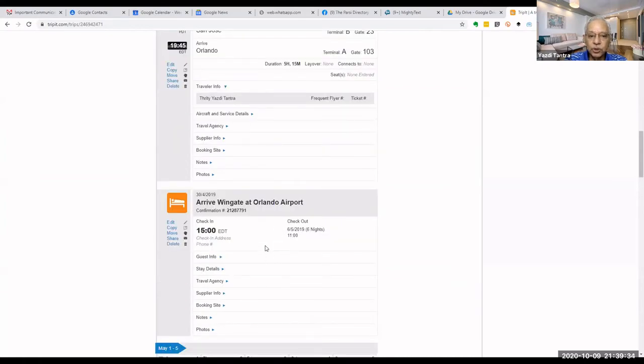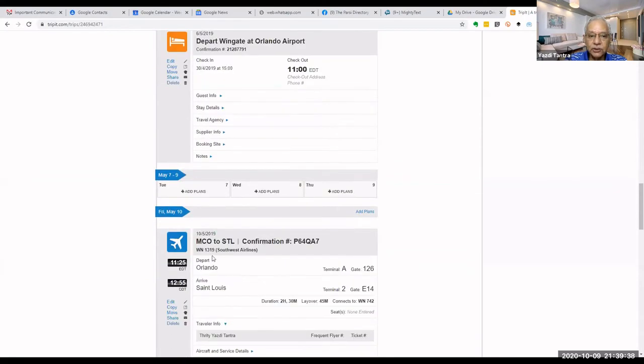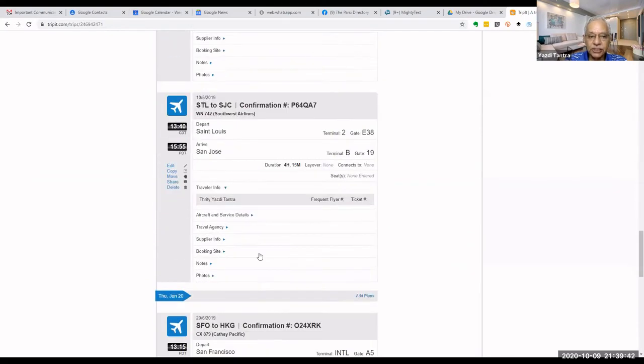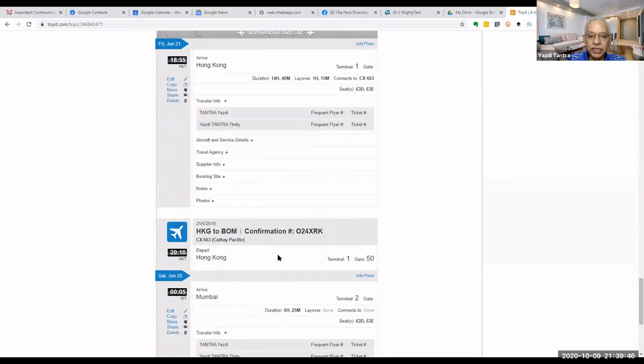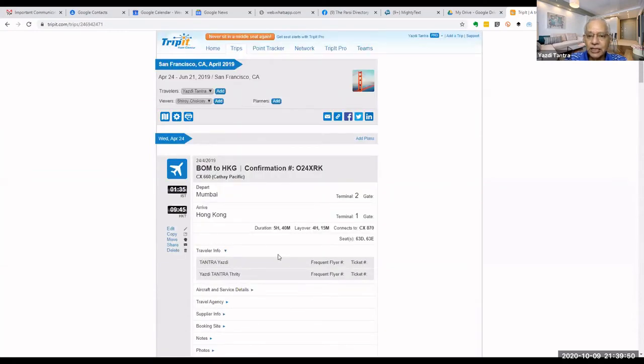Then my hotel bookings at Orlando, departure from Orlando. Then I went to St. Louis and from St. Louis to San Jose again. Then from San Francisco to Hong Kong and Hong Kong back to Bombay. So this was my entire trip. But I never entered any of these details. If you see all the details, I never entered any of these details.